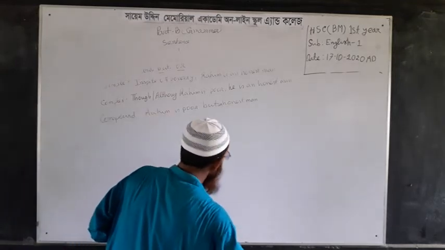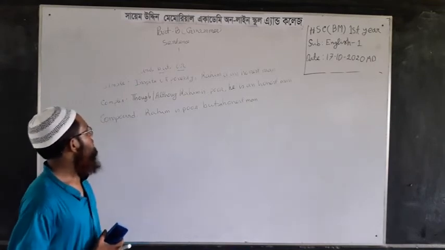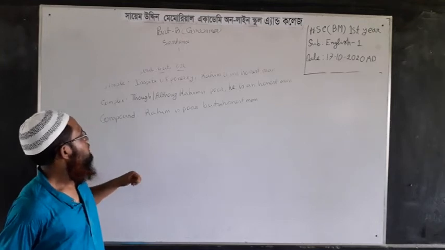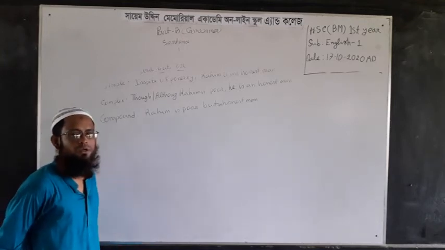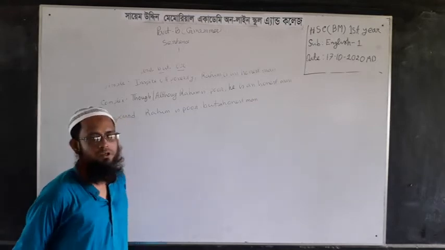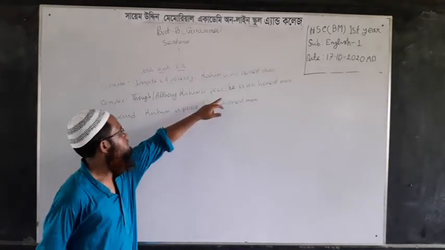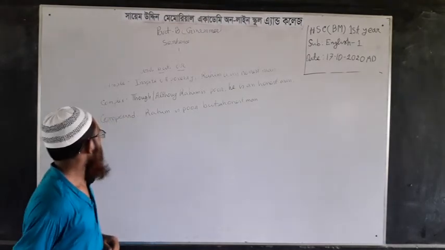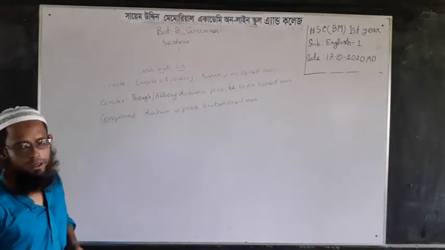You have known that in a compound sentence, if both parts contain the same subject or verb, you don't need to use the subject and the verb in the next part. So I didn't use he and is in the next part, and the answer will be: Rohim is poor but an honest man.